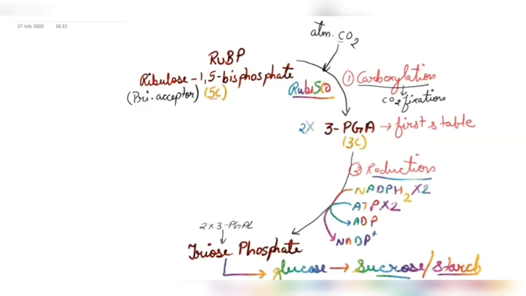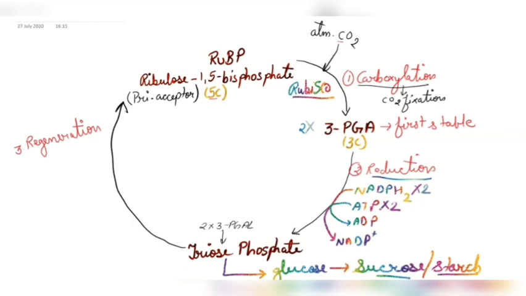And now we have the third part of the C3 cycle, that is the regeneration process. And during this regeneration, this RuBP is gained again. So the third step is what? The third step is regeneration. I'll tell you how these carbons are used for the regeneration, what is the calculation. But this I'm telling you about one carbon cycle.